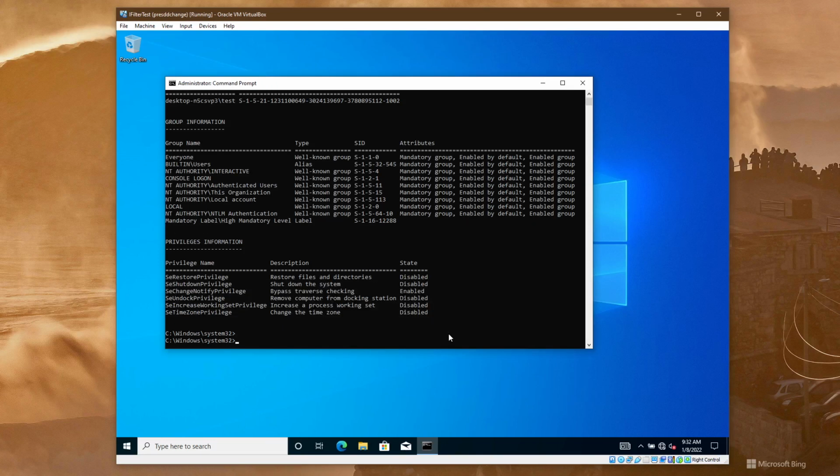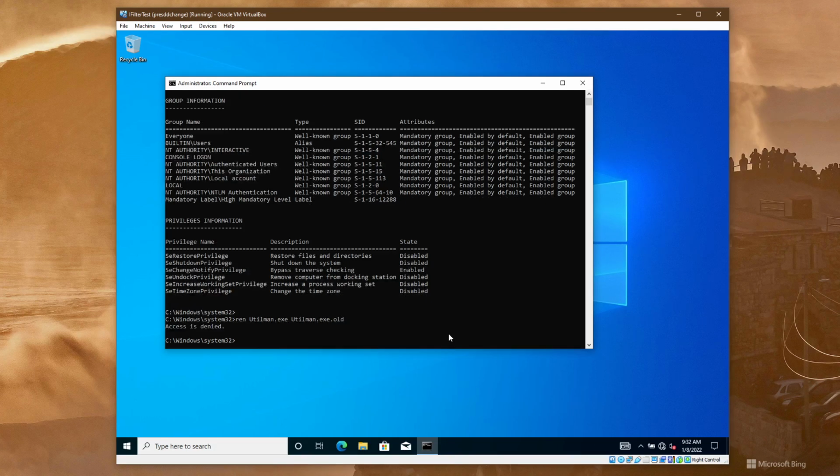Right now, I will try a simple, well-known trick: renaming utilman and replacing the utilman utility with cmd.exe. So I will try to rename utilman right now as a regular user. ren utilman.exe utilman.exe.old, and obviously I get access denied for the very obvious reason.